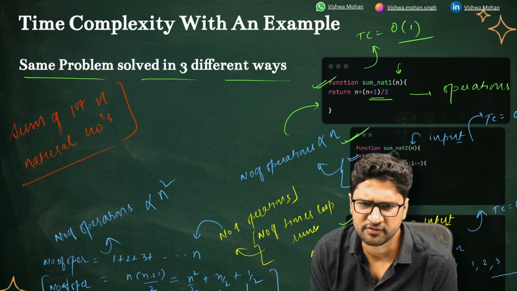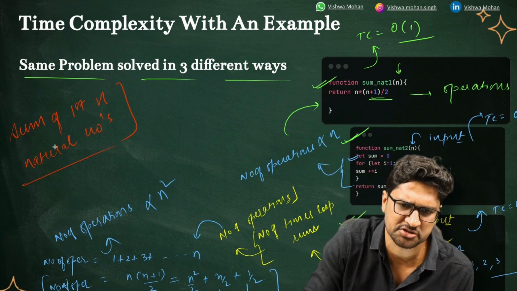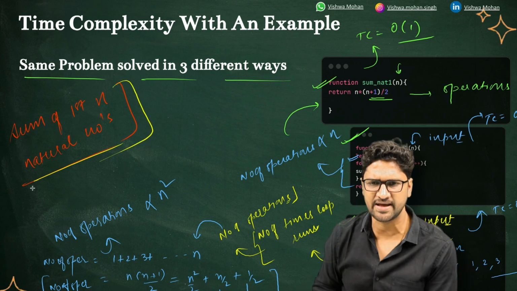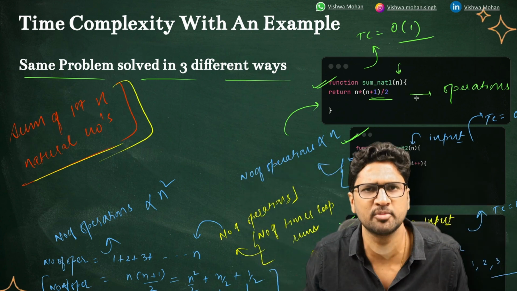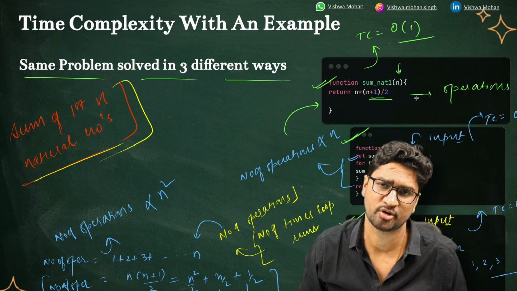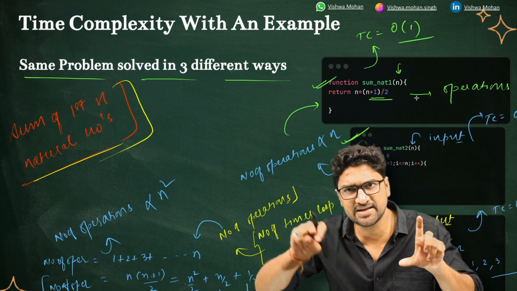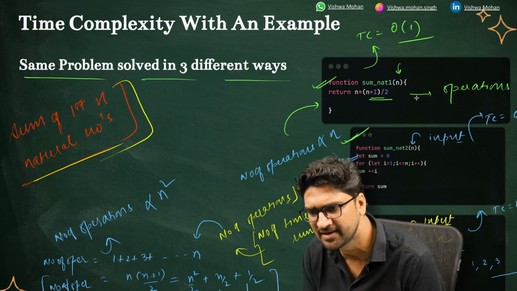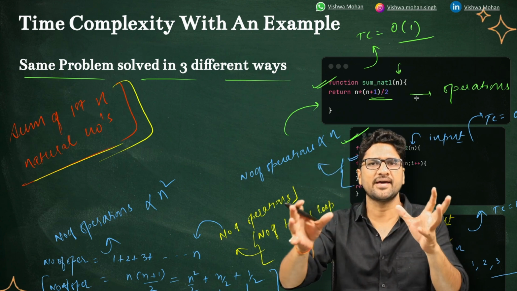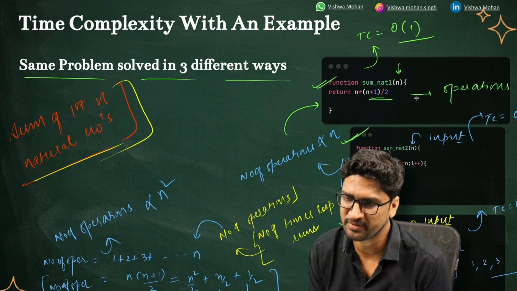So if you see here, the problem is the same, which is finding the sum of first n natural numbers. In the first case, it takes a constant number of operations, so its time complexity is order of 1. The second takes a linear number of operations proportional to the input size, so time complexity is order of n. The third one takes the square of the input size, so time complexity is order of n squared.